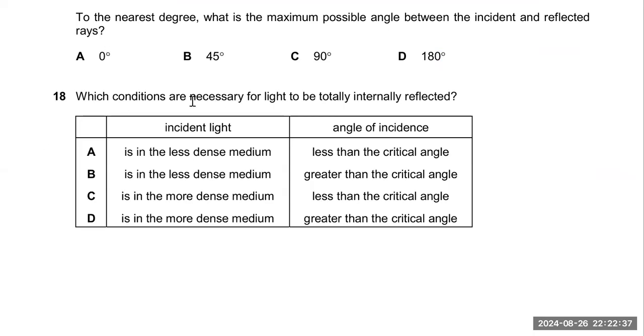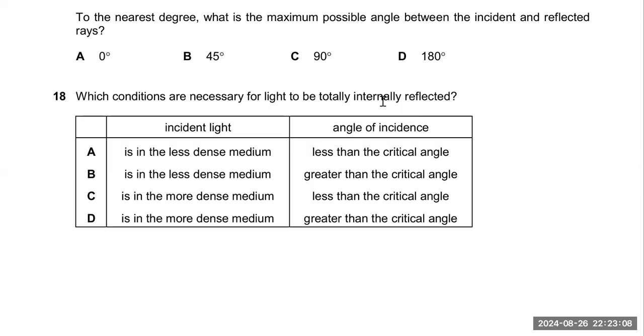Which conditions are necessary for light to be totally internally reflected? Basically this question is related to the conditions. What are the conditions for total internal reflection? There are two main conditions. Light must travel from a denser, more dense material to a less dense material.